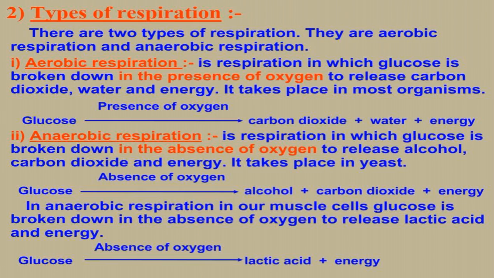Types of respiration. There are two types of respiration, aerobic respiration and anaerobic respiration. Aerobic respiration is the respiration in which glucose is broken down in the presence of oxygen to release carbon dioxide, water, and energy, and it takes place in most organisms. Second, anaerobic respiration is the respiration in which glucose is broken down in the absence of oxygen to release alcohol, carbon dioxide, and energy. And it takes place in each cell.